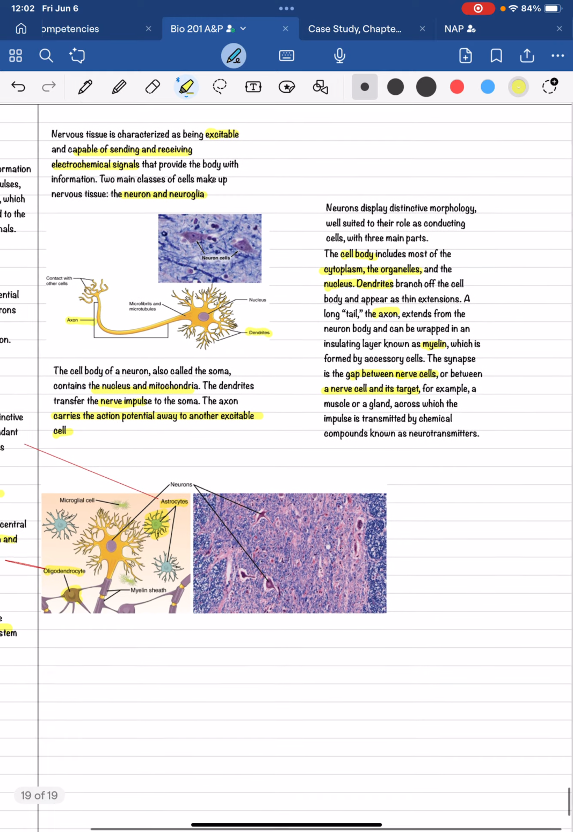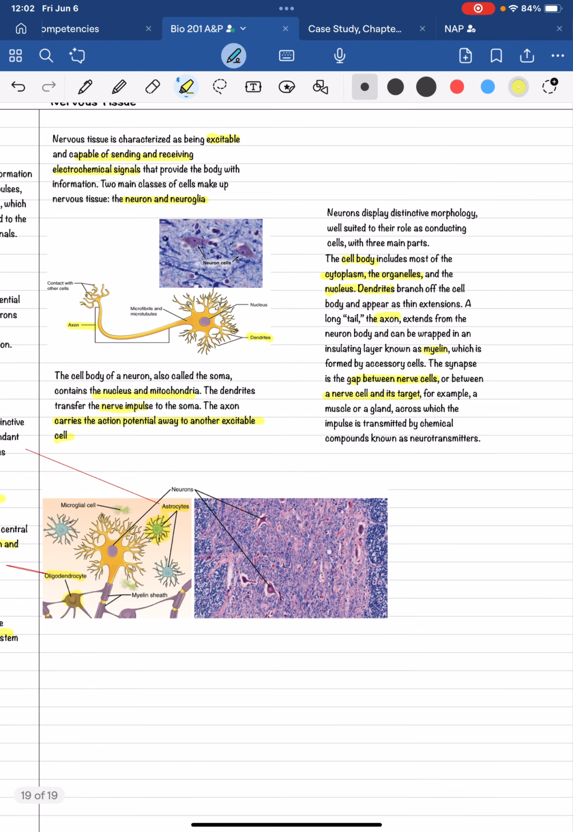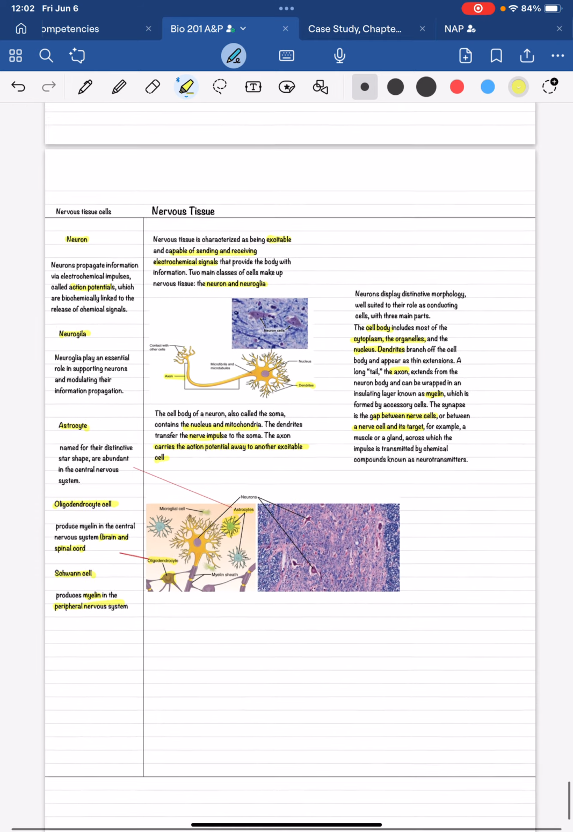Neurons display distinctive morphology well suited to their role as connecting cells, with three main parts: the cell body, with cytoplasm, organelles, and nucleus, dendrites, and the axon, wrapped in an insulating layer known as myelin. The synapse is a gap between nerve cells or between a nerve cell and its target, for example, a muscle or gland, across which the impulse is transmitted by chemical compounds known as neurotransmitters.